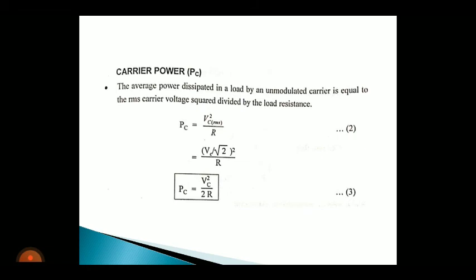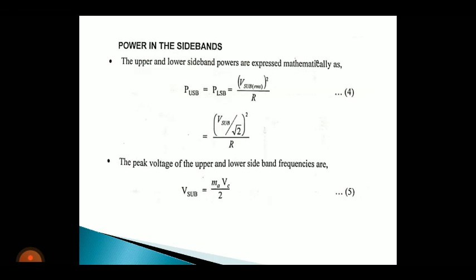So this is the carrier power. Then I am going to calculate power in the sidebands. We have two sidebands, upper sideband and lower sideband. The amplitude value of upper sideband and lower sideband is the same, so automatically its power value is also the same. So the power in upper sideband and lower sideband is,